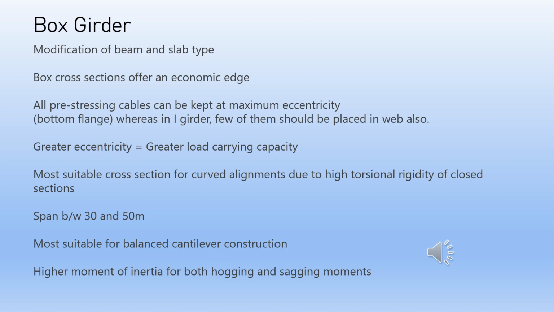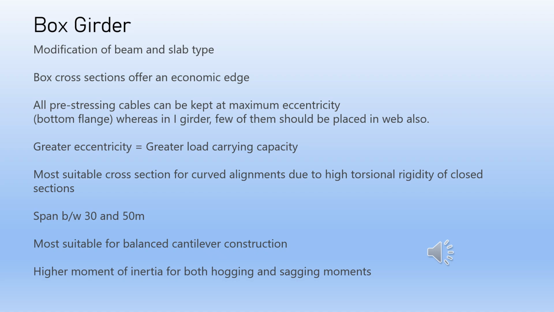Box girder type superstructure. This structural form is an improvement of the beam and slab system, which has evolved to cater to specific needs like constructional requirements or structural requirements, support types or alignment features. In case of pre-stressed concrete girders, box cross-sections offer an economic edge over the conventional I-girder because all pre-stressing cables can be kept at maximum eccentricity, which is in the bottom flange, whereas in I-girders a few of them might need to be placed in the web also. If the eccentricity is greater, there is an increase in load carrying capacity.